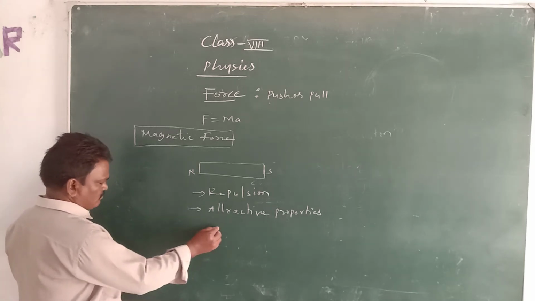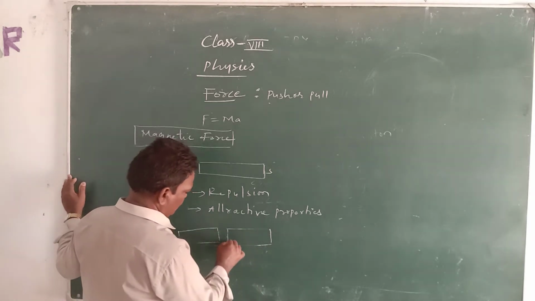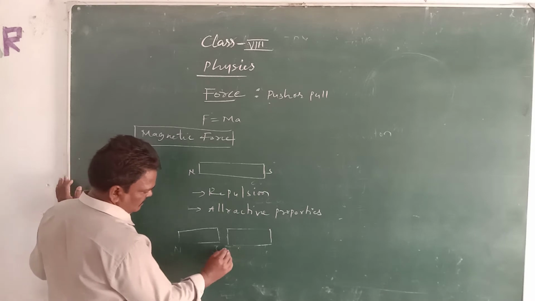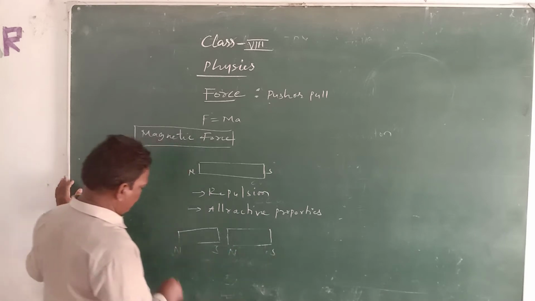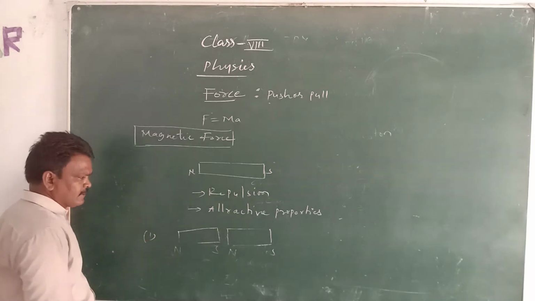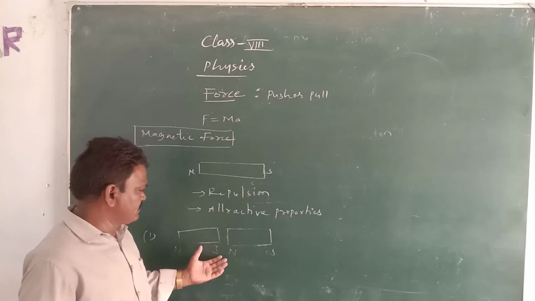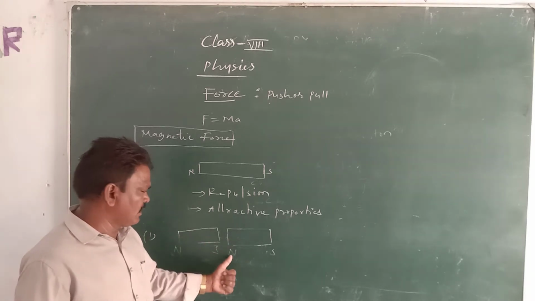If you place two magnets side by side with the two poles, north and south, and again north and south. In case 1, we keep the poles oppositely, magnet 1 and magnet 2, south and north poles.